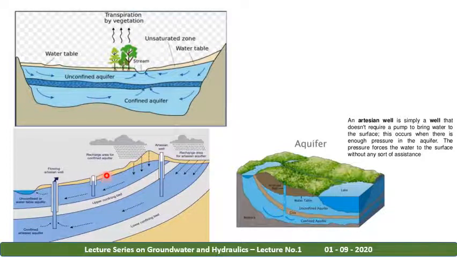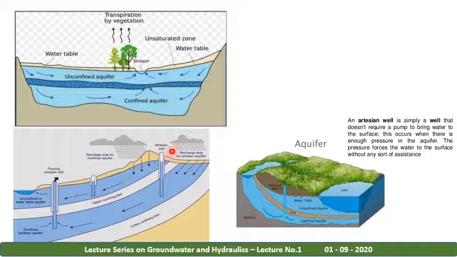A permeable rock layer allows water freely, whereas the impermeable layer will not allow water to drain inside the rocks. So for example this may be the granite layer and this may be the sedimentary layer. So this is how confined and unconfined aquifers may be defined.